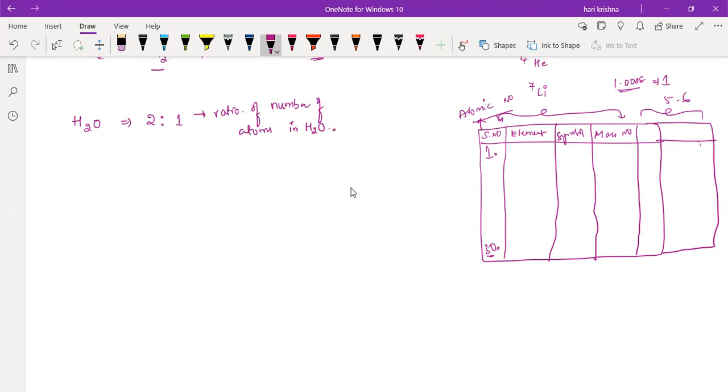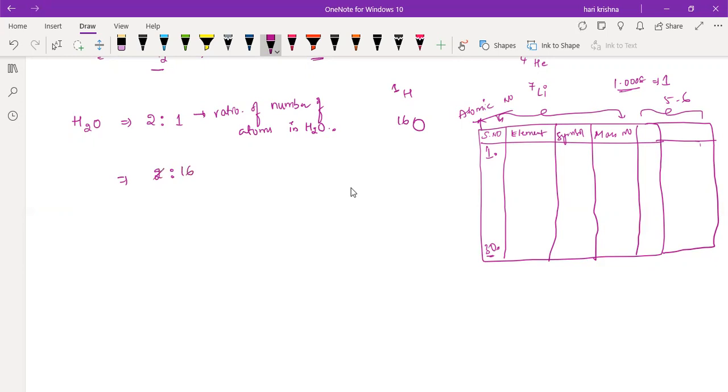But if you take the mass ratio for water, each hydrogen shows atomic mass 1 and each oxygen shows atomic mass 16. How many hydrogens are there? 2 hydrogens, 2 into 1 is 2. Each oxygen shows 16 atomic mass, and only 1 oxygen is there, so 1 into 16 is 16.